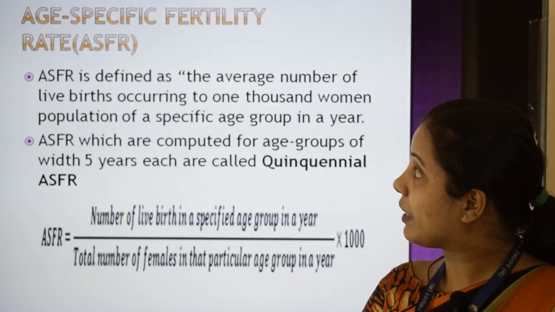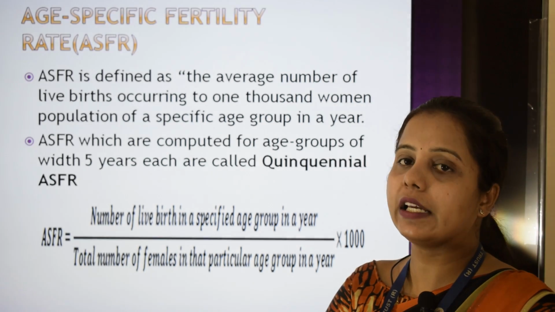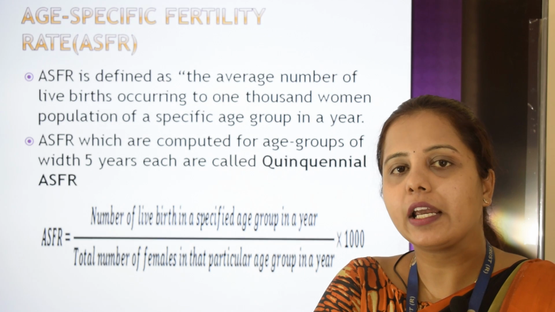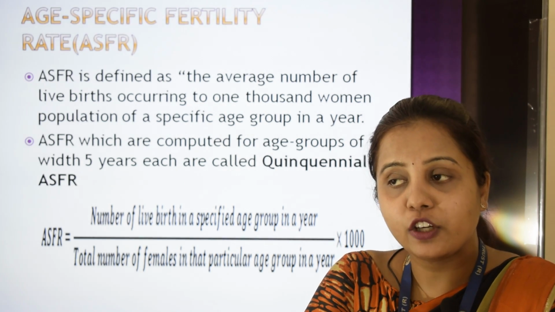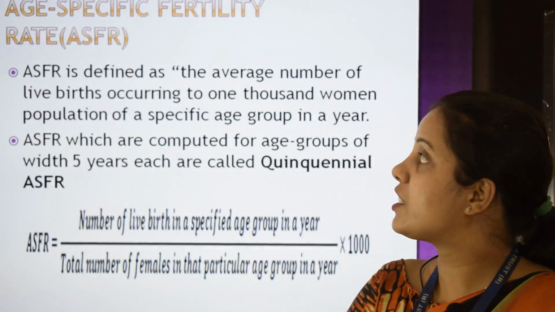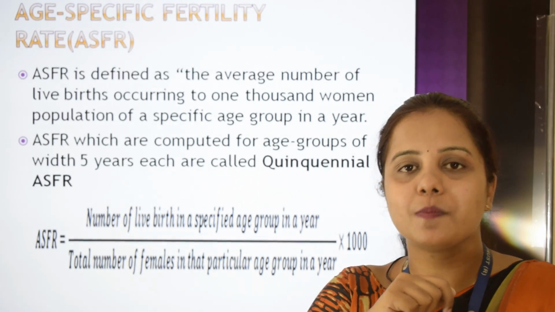The next measure of fertility is age specific fertility rate. In GFR, we will consider age only to certain extent. In order to avoid that demerit, we have age specific fertility rate. Why we have to consider specific age?